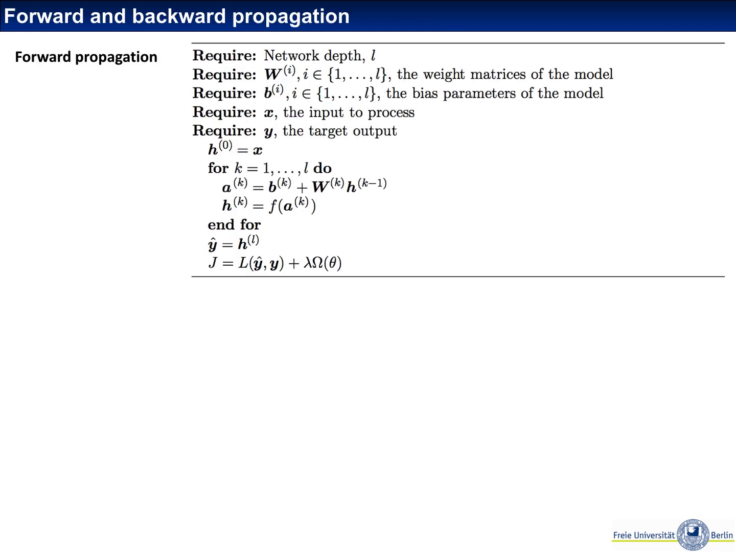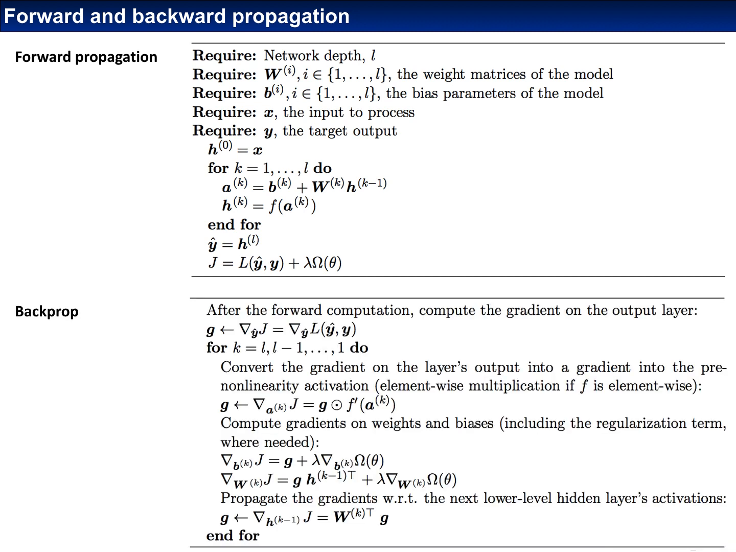So again, in all of these examples, we generally have a forward step where we do the forward propagation of the computational graph, and a backward step where we do a backpropagation of errors that we use in order to adapt the parameters.